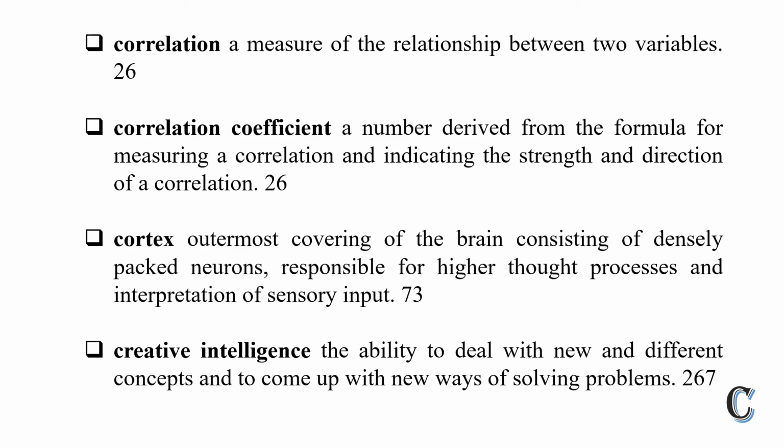Correlation coefficient: a number derived from a formula for measuring a correlation and indicating the strength and direction of a correlation. The correlation coefficient basically tells what the direction of a correlation is. It tells the direction between two variables, either positive or negative.